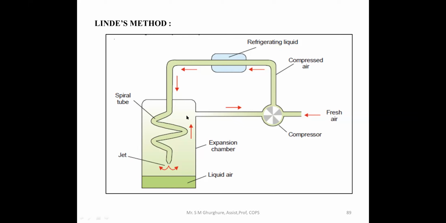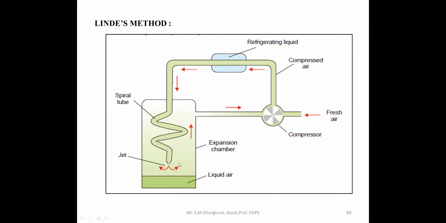The remaining molecules expand into the expansion chamber, and they are passed through the side tube again towards the compressor. This is a cyclic process, repeated until all the gas you have passed through the pipe is converted into liquid.